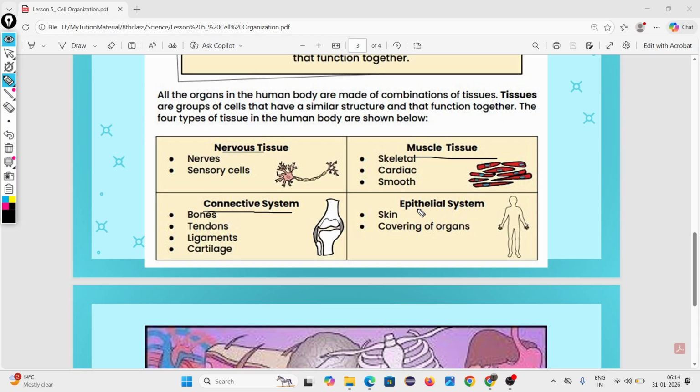Then why does it say connective system and epithelial system? Your question is, above it is nervous tissue, muscular tissue, but below why is it written system, connective system and epithelial system?